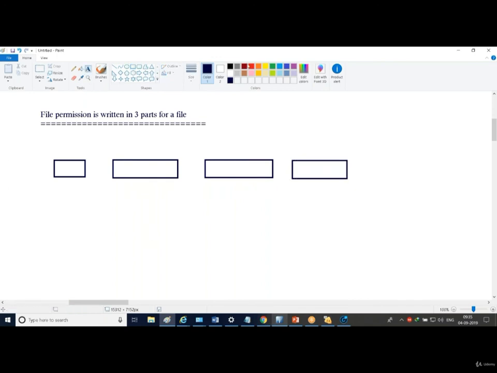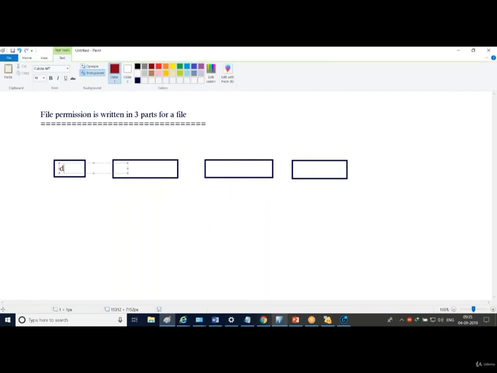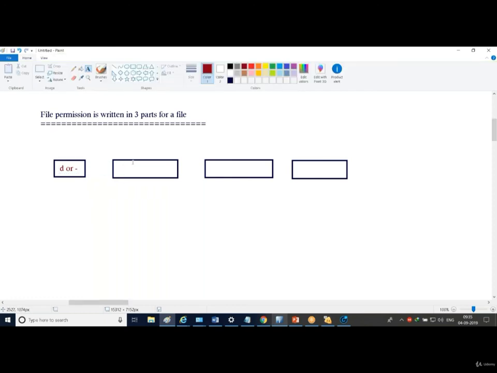I will show you after this the live example in Linux. First you can see D or minus, any of these. Then you will see something like this. Let me draw it.